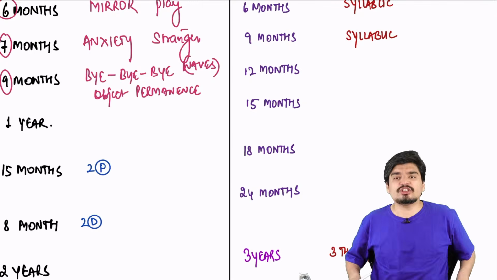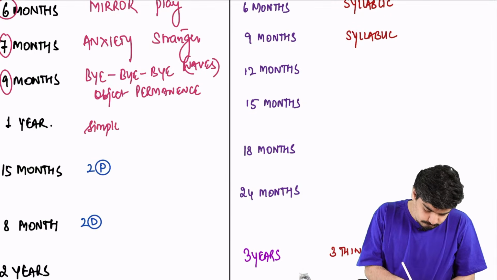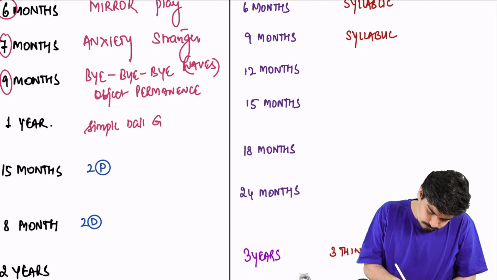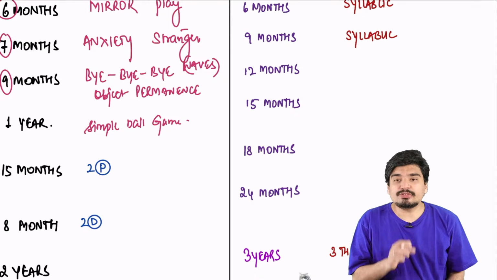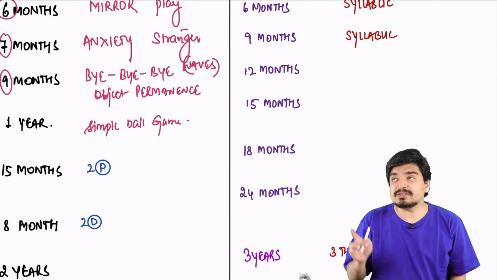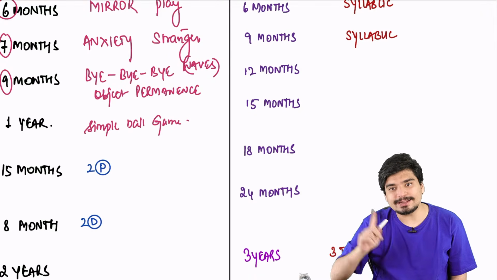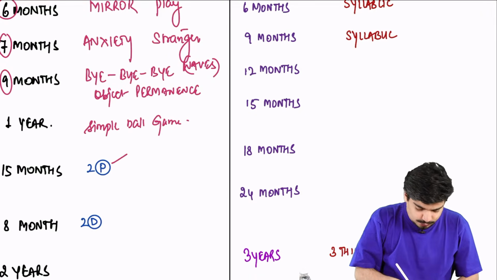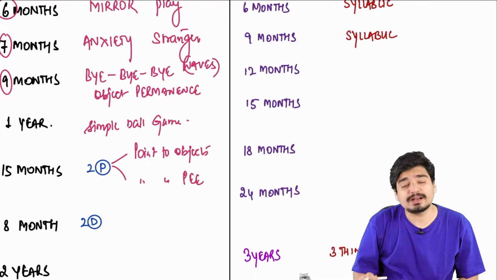At 1 year of age, child is able to play a simple ball game. At 15 months of age, there are 2 P's. What are the 2 P's? He'll point towards objects and he'll point towards his own P. He'll wet his pants and then tell the parents he has wet his pants.